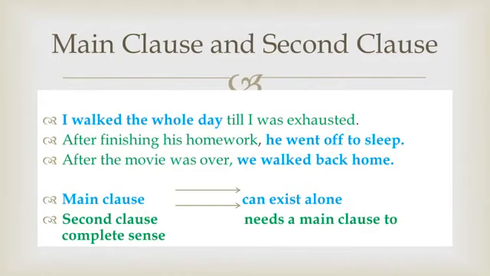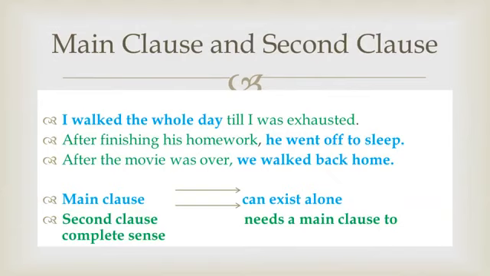A main clause is a clause that can exist alone, that can give complete meaning on its own. So, let us look at the example, I worked the whole day. This clause is giving complete meaning on its own. So, this is the main clause, highlighted in blue color.